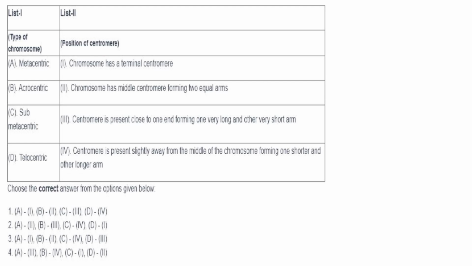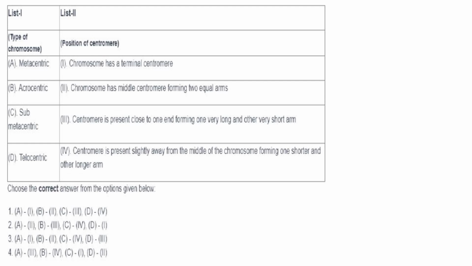Then type of chromosome with position of the centromere we have to match. Metacentric. Metacentric chromosome has middle centromere forming two equal arms. A2. Acrocentric. Acrocentric centromere is present close to one end forming one very long and one very short arm.